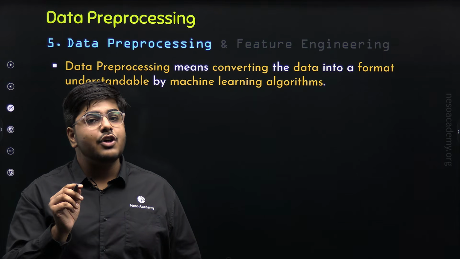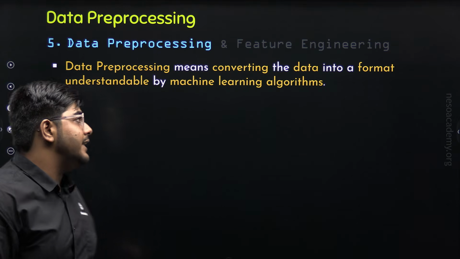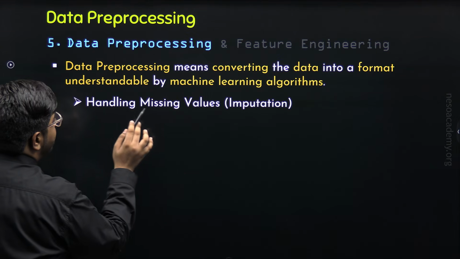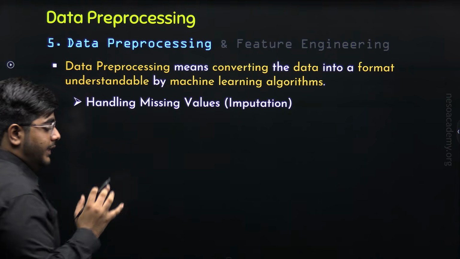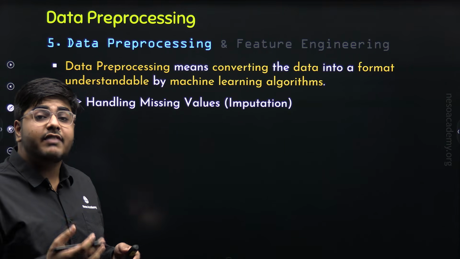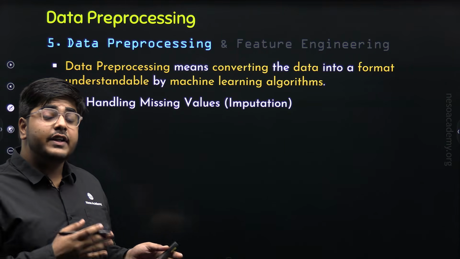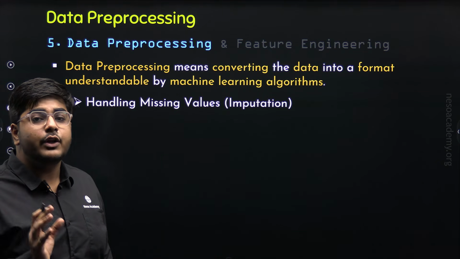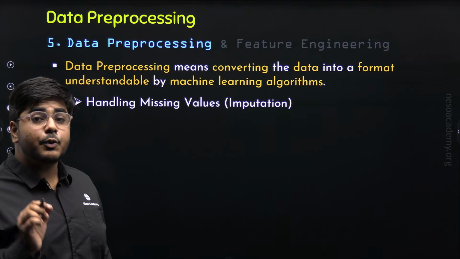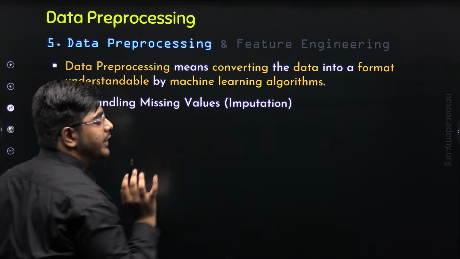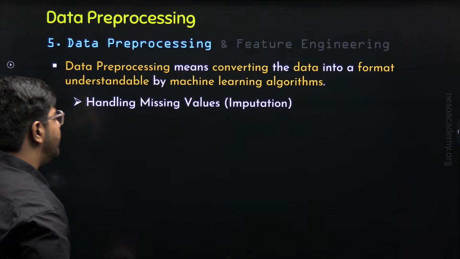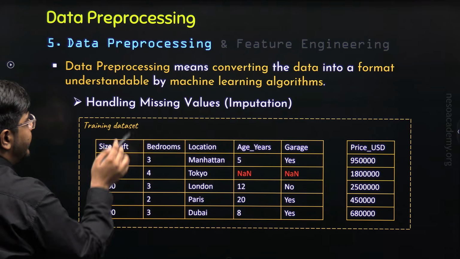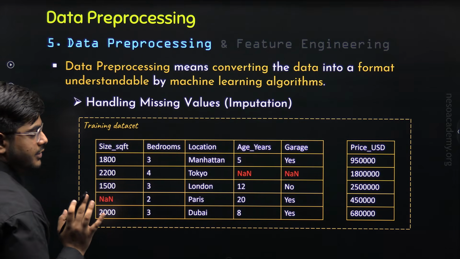So the very first operation in data preprocessing is handling missing values. That means we need to replace the missing values with a proper logical value in the dataset. This process is known as imputation. Now, for example, I have considered the training dataset of a house price prediction system.